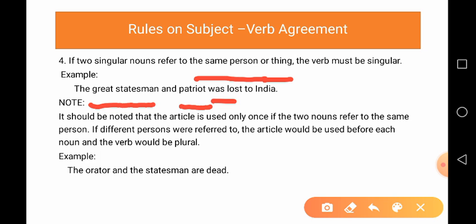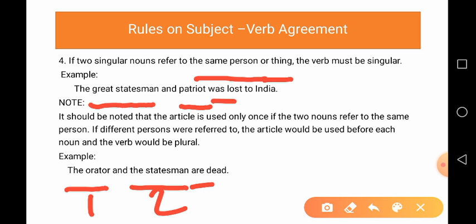And if the two subjects refer to different persons, just like in this second example, the orator and the statesman, there are two subjects. The orator is a different person and the statesman is also a different person. So both subjects are used for different persons. Therefore, the verb is plural.